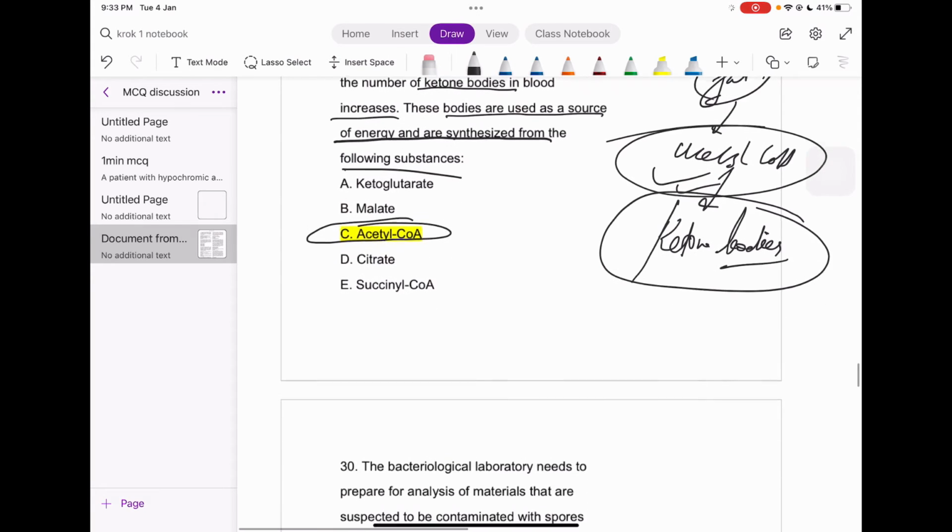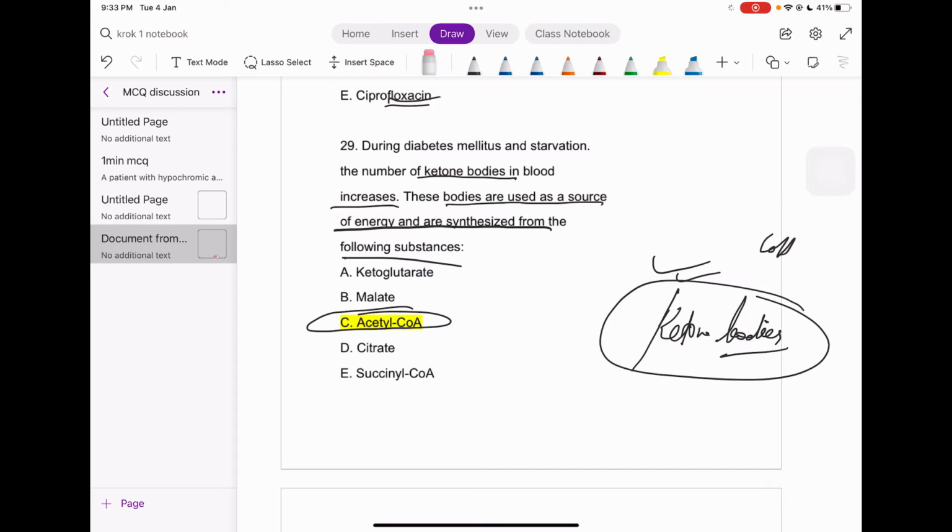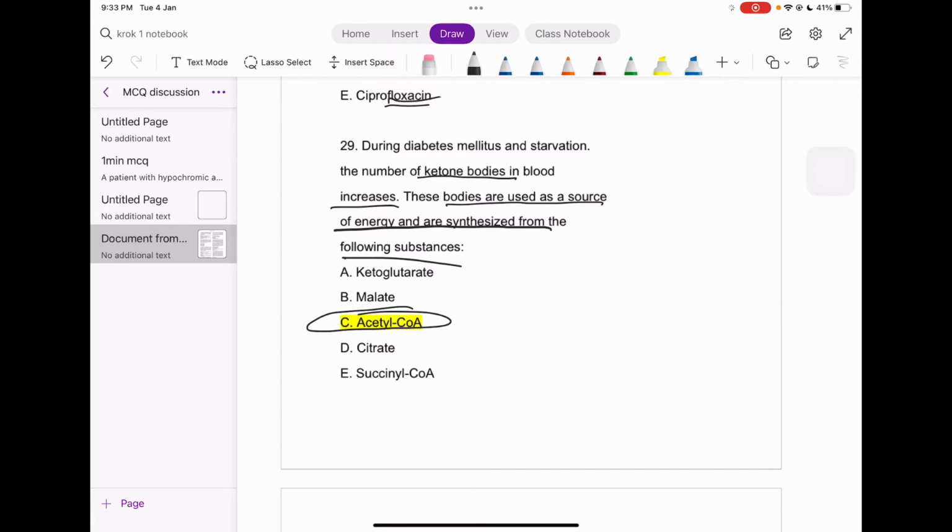That is it, right? And what else should I tell you about it? See guys, if you want to know the whole process, it is itself a very complicated process, but for the sake of this question, just think of it this way, okay? If there is beta oxidation of the fatty acids, then that will automatically lead to the production of ketone bodies. That is it, guys. Just always remember this. If there is no ketone body production even during starvation, then the patient must be having some problem with his metabolism of fats, right?